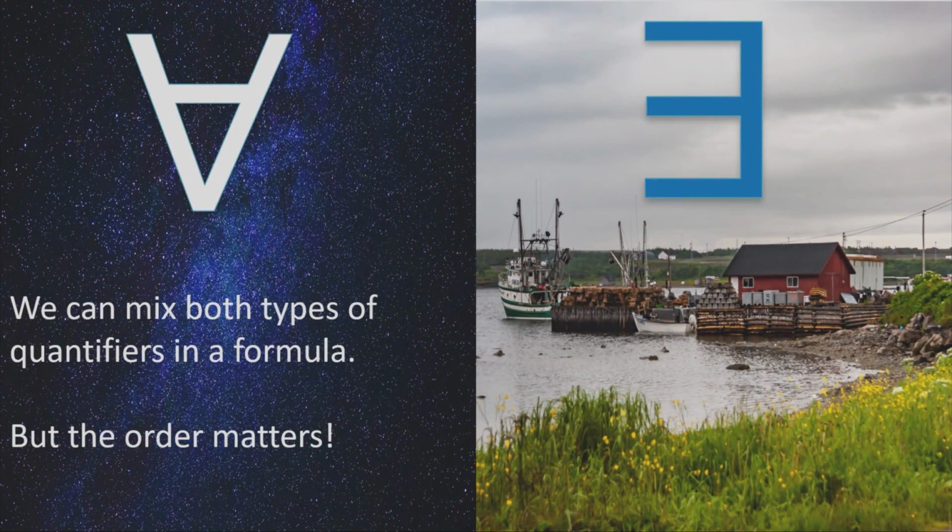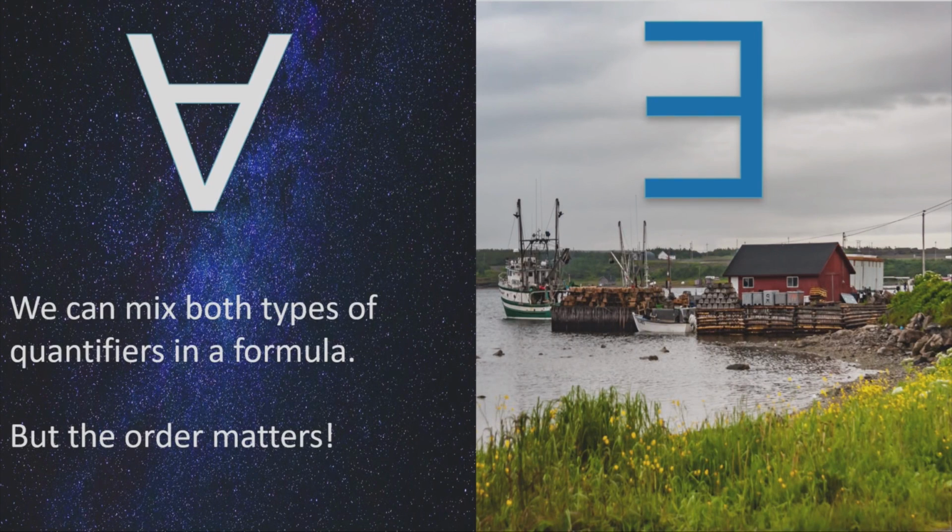Okay, so far in the last lectures, we looked at quantifiers: the universal quantifier, which would stand for all, every, but similarly, it would also stand for none, and the existential quantifier, which stands for some. And so far, the examples that I showed you used one or the other. Let me now go into a more complicated type of formulas, the ones that use both kinds of quantifiers. We could mix them in formulas, but here we need to pay attention to the order in which we introduce them.